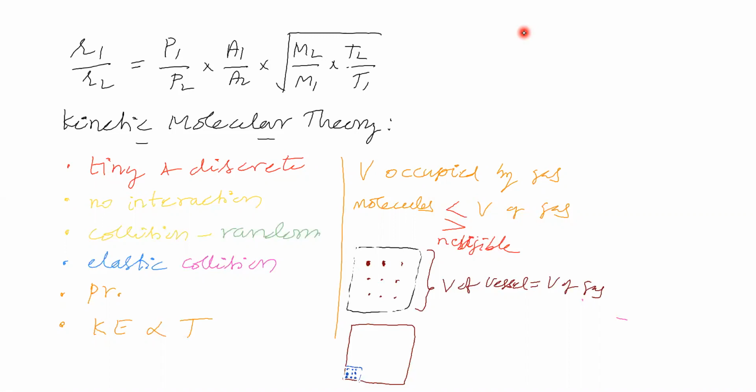So now see that gas molecule size is tiny. Between gas molecules, the empty gap is more, so distance between gas molecules is high, so empty space is more. Therefore, if you bring all the gas molecules here, the volume occupied by gas molecules is this one. Volume of vessel, or volume of gas, is this much. Now compare volume occupied by gas molecules and volume of gas.